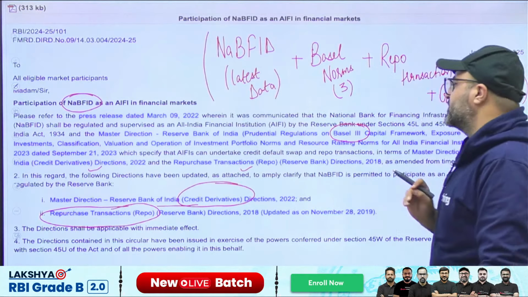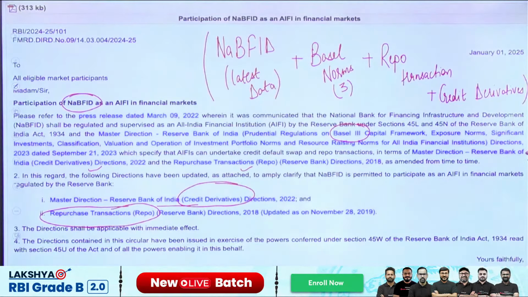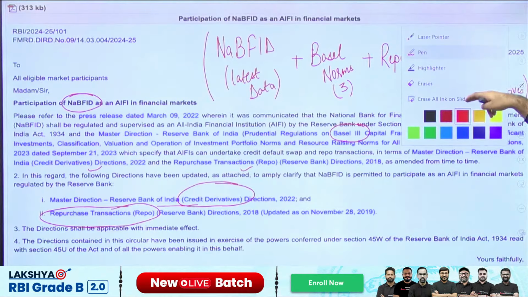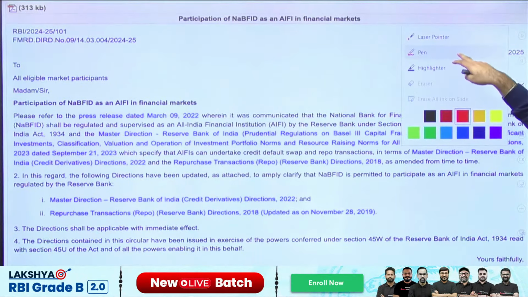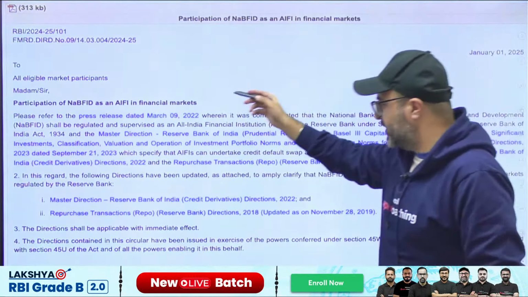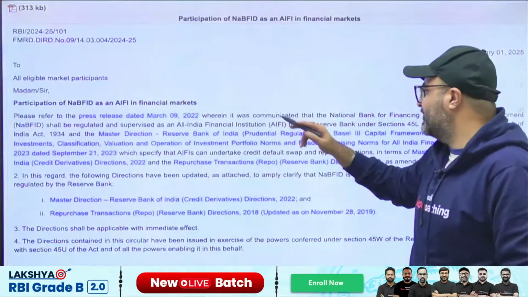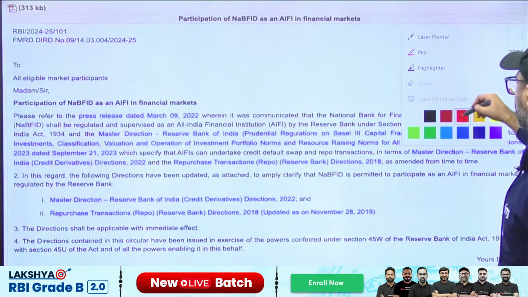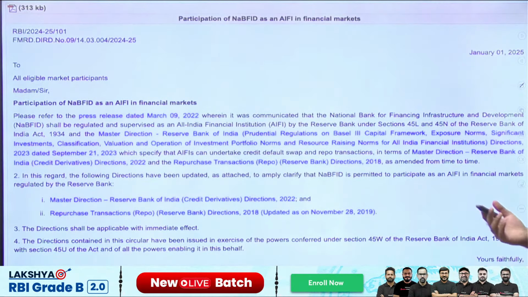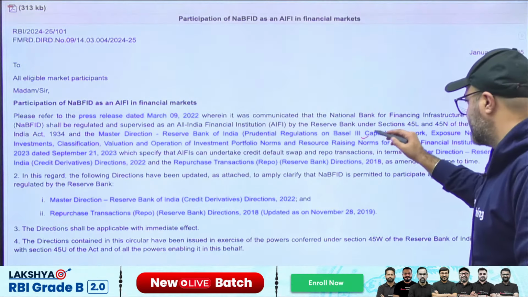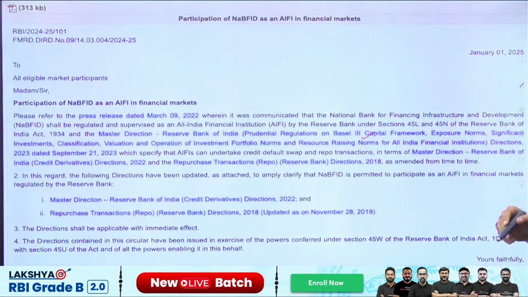This notice says that RBI has already announced NABFID as one of the All India Financial Institutes, and being an All India Financial Institute, NABFID is responsible and bound to fulfill the Basel norms related to the valuation and operations of the investment portfolio.